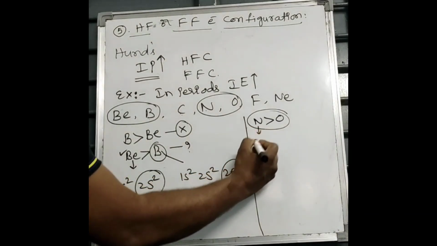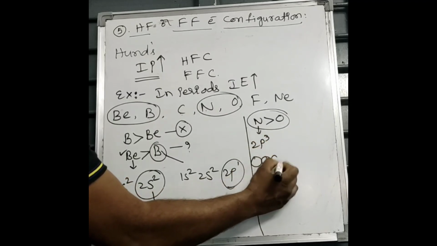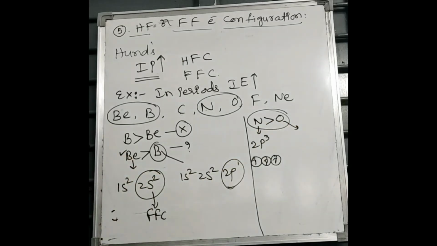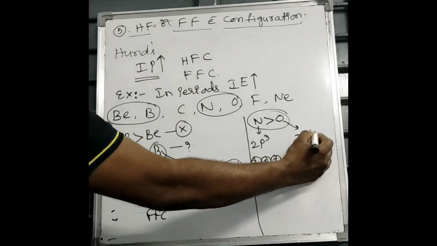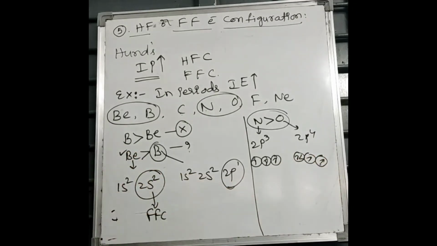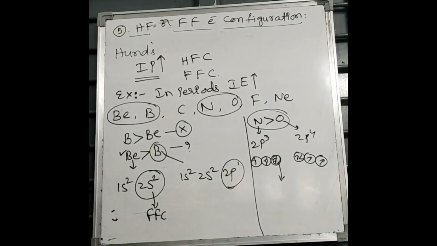Because in nitrogen, 1s2, 2s2, 2p3, half-filled electron configuration is there, but for oxygen 2p4, it is neither half-filled nor full-filled. So more amount of energy is needed to remove an electron from half-filled electron configuration.